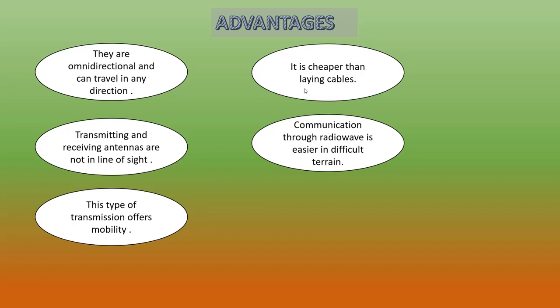And this type of transmission offers mobility. It is cheaper than laying cables. And communication through radio waves is easier in difficult terrain. That means in hilly regions or industrial areas, you can use these radio waves.